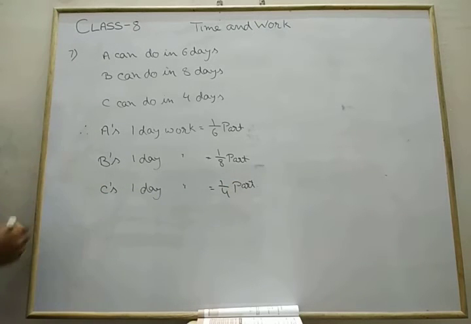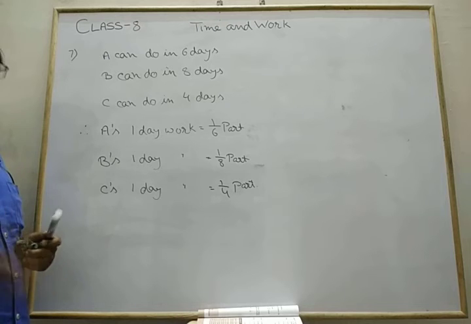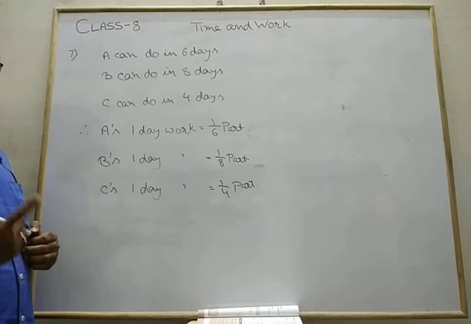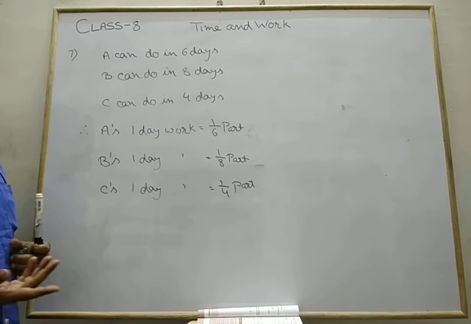The concept of finding this ratio is that the more work you complete, the more money you must receive.